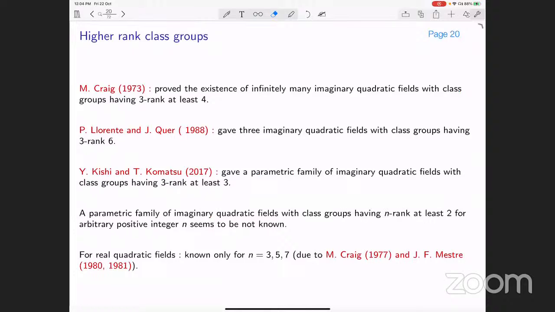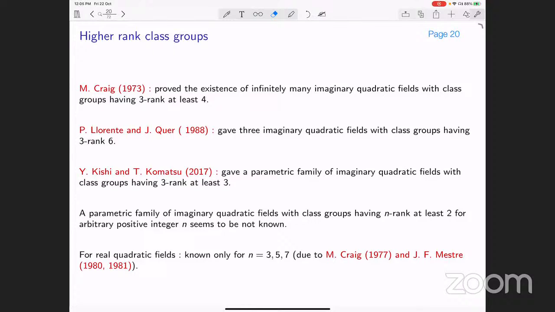However, a parametric family of imaginary quadratic fields whose class groups have n-rank at least 2 for arbitrary n doesn't seem to be known, to the best of our knowledge.